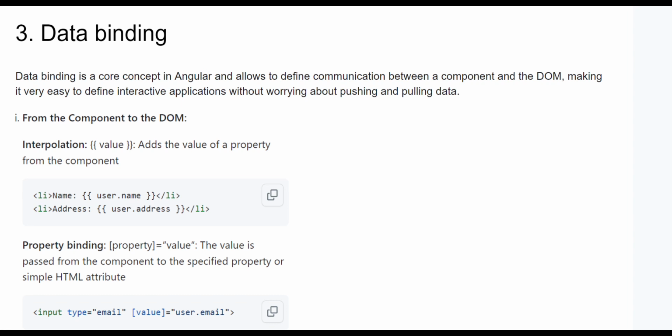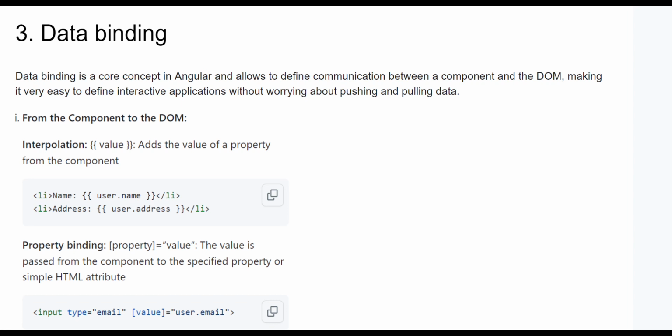Okay, so the third point is about data binding. Data binding is a core concept in Angular and allows you to define communication between a component and the DOM, making it very easy to define interactive applications without worrying about pushing and pulling data. We're gonna introduce it in three main categories. The first one is from the component to the DOM. We use interpolation. Basically, we use two curly braces, and we add a value of a property from the component. It looks like this.